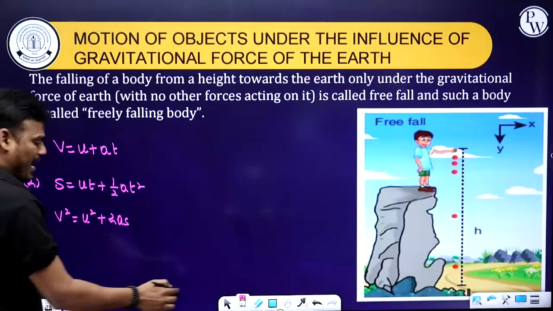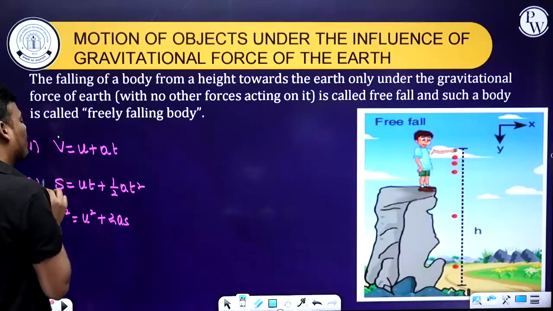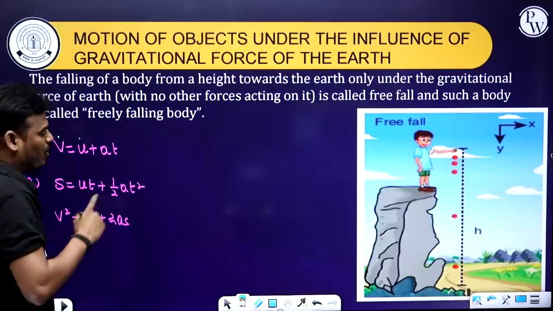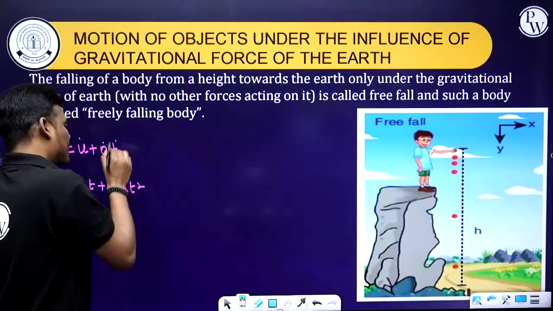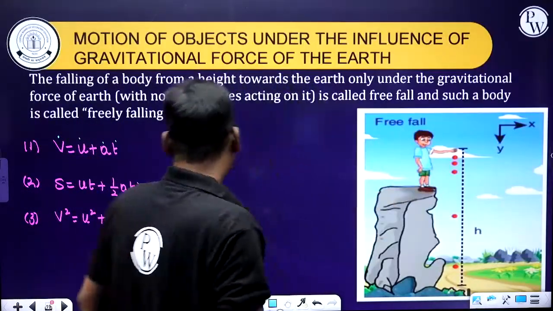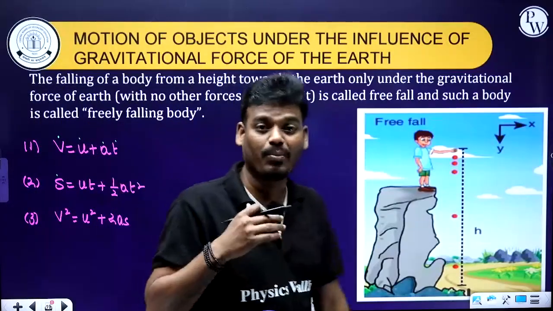The meaning of the symbols: v means final velocity, u means initial velocity, a means acceleration of the body, and t is the time taken by the body in a journey. And what about s? s means the displacement of the body.